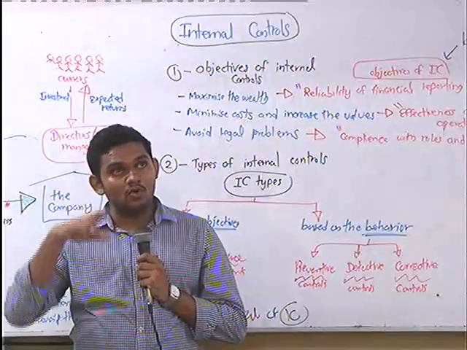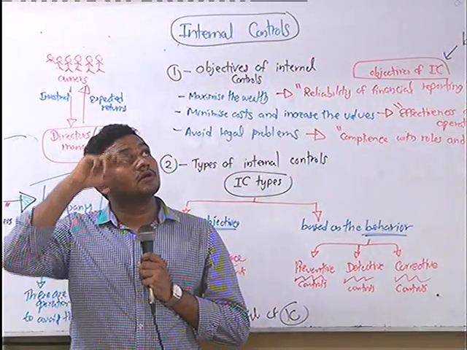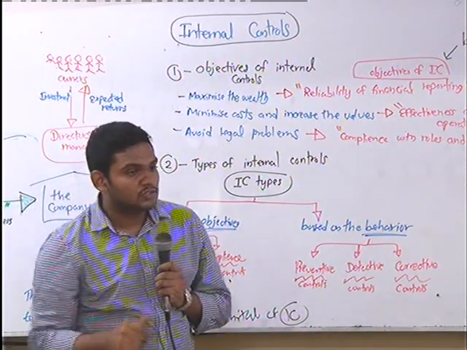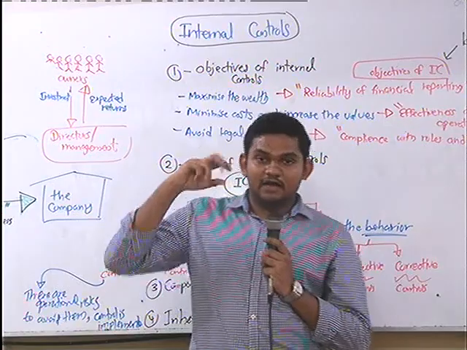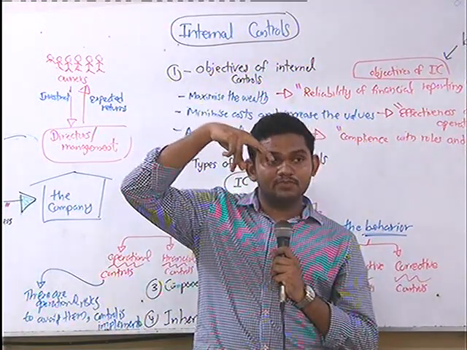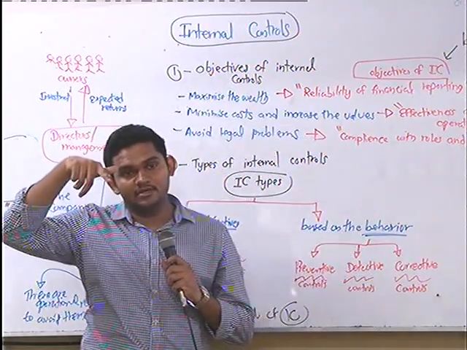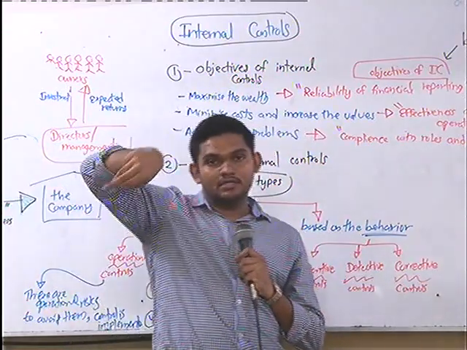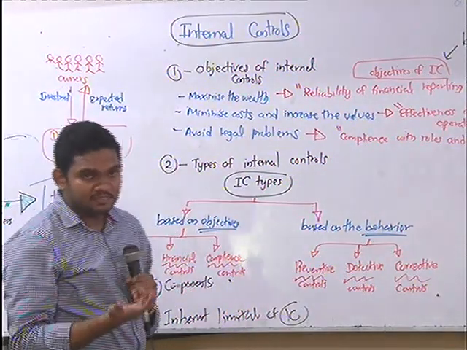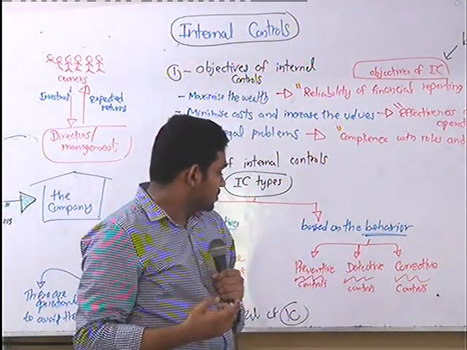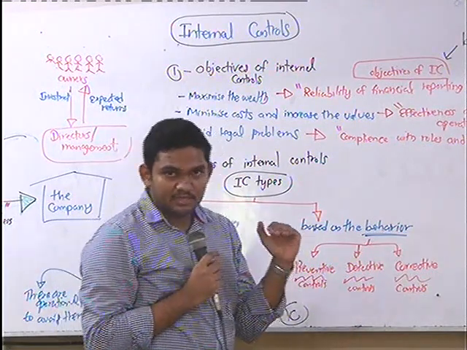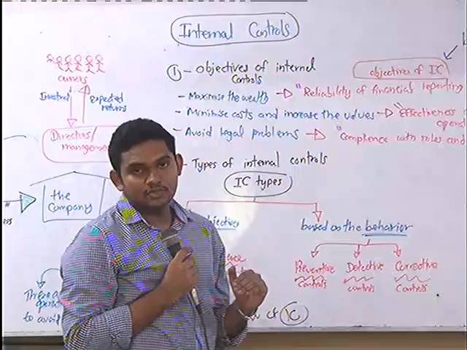So if smoke goes to the top, the sensor can recognize it. After the sensor recognizes it, there are water showers which will spray water here and there. So that's to prevent a fire. Prevent, right? So if you are having a control to stop something, that's a preventive control, right?